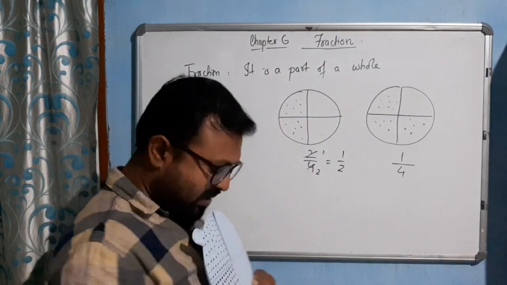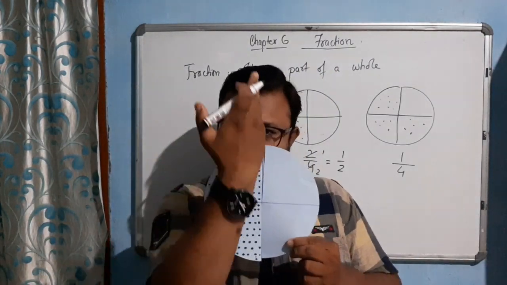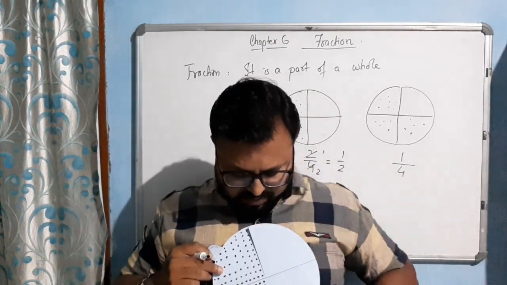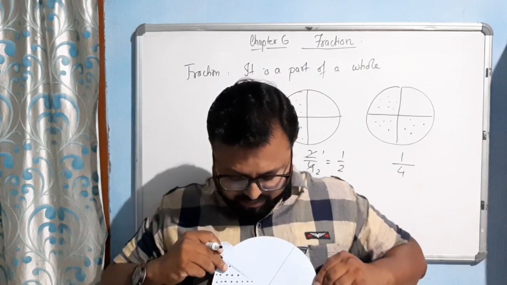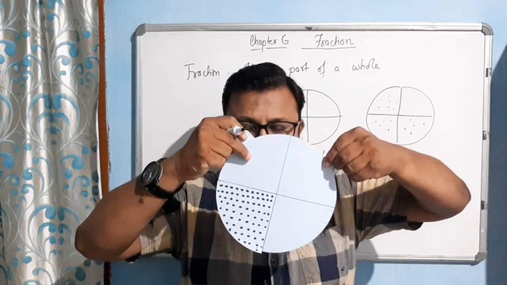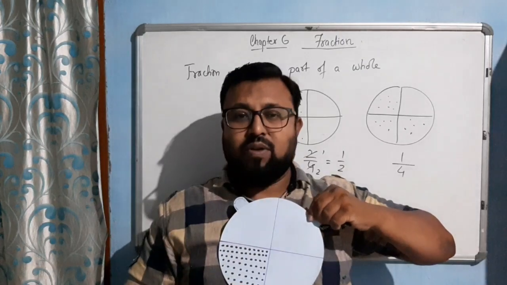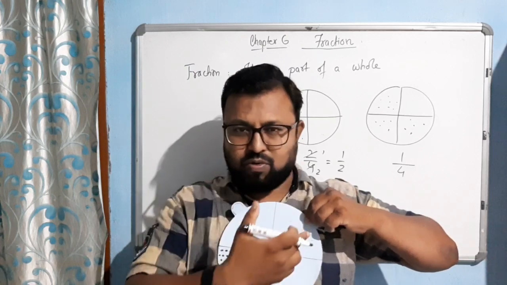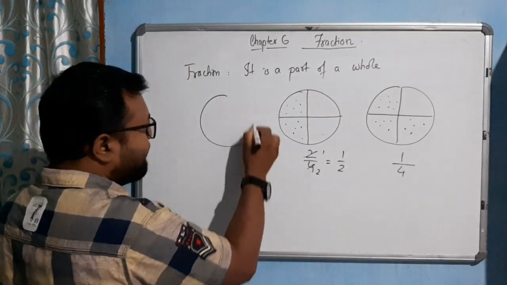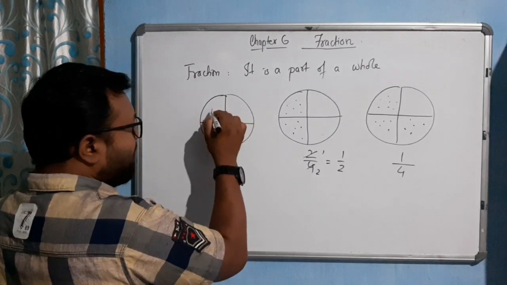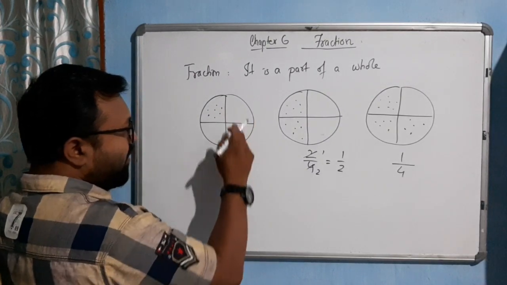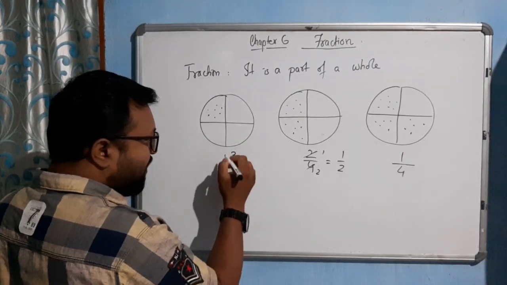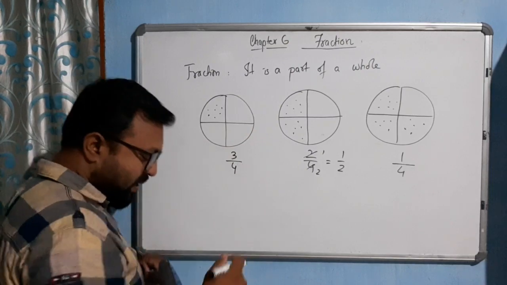This is the complete pizza. I ate half part. This part I ate already, and this part is left behind. Now let's see once again. I'm very hungry, so I ate one more part right now. In this way I ate one more part. So how many parts are left? Only one part left out. How many parts did I ate? I ate three parts out of four parts. See, only one part left. This part is already consumed by me.